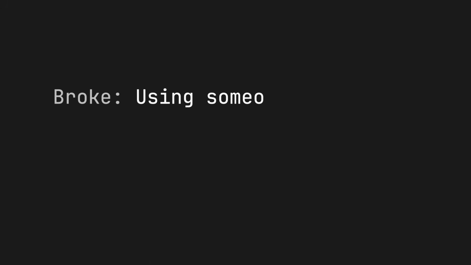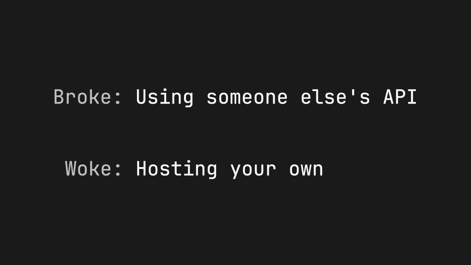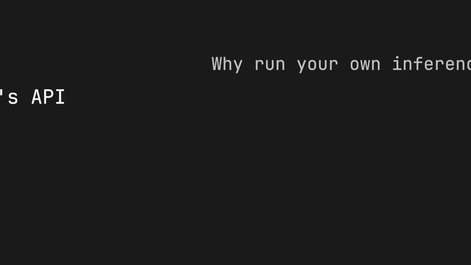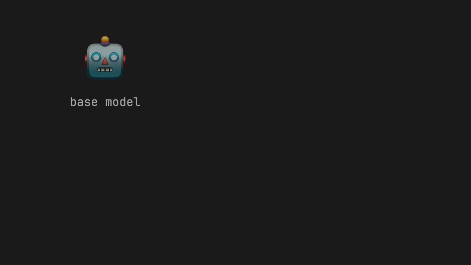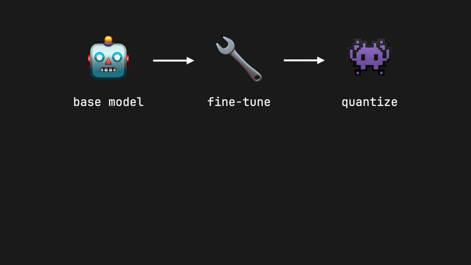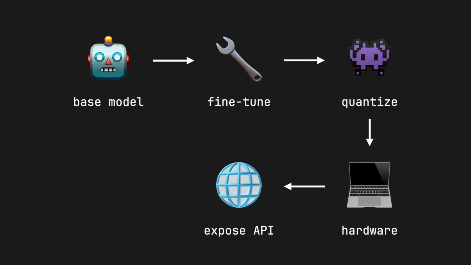Now finally, we've reached the deepest depth of the iceberg. This whole time we've been talking about using someone else's model and API, but in certain cases it can make sense to run a model yourself on your own servers. This might be for cost, privacy, control, or because you're running a specialized model. There's a lot more that can be said here, about getting your base model, fine-tuning, quantization, choosing the right hardware, exposing your model as an API, and doing all of that in a way that scales.